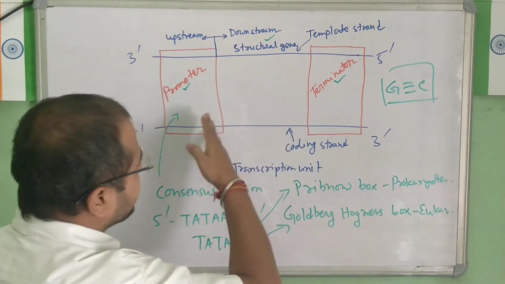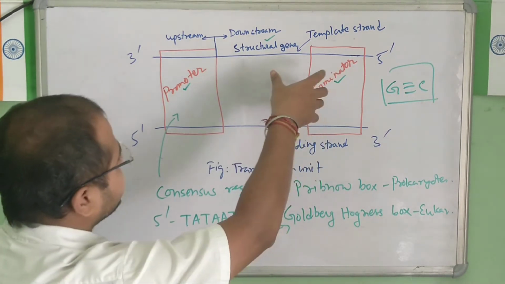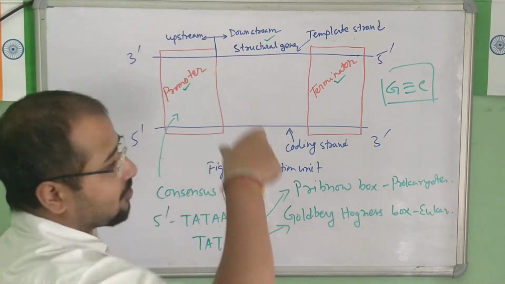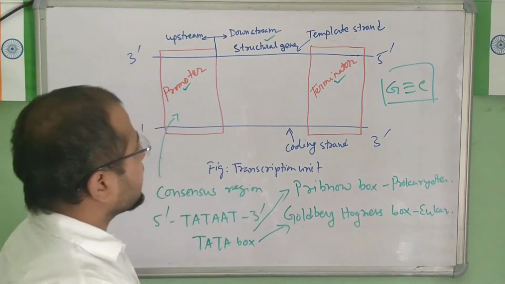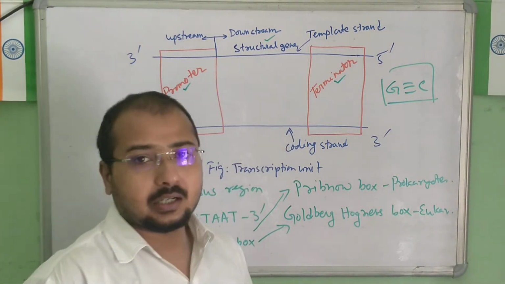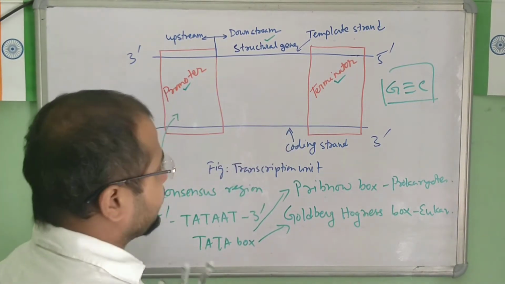Let us first complete the structural gene, then I will go to the next topic. Structural gene, the third part of this unit.